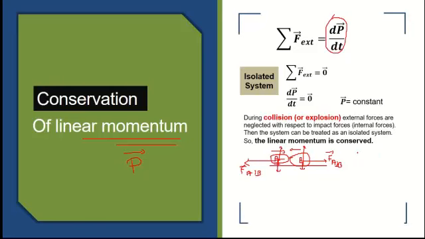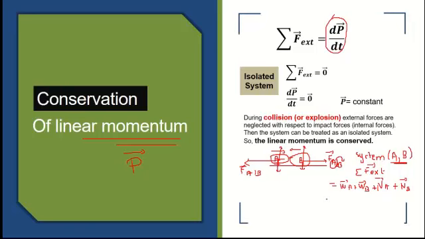But if I take, for example, the system in the case of collision to be A and B together, then what are the external forces? We see that the summation of F external is equal to WA plus WB, the weights, plus normal A plus normal B. But I can't add here the forces of A on B and B on A. Why? Because these forces are now internal forces. It's done by A on B, and A and B are both in the system. So this is why these are internal forces.